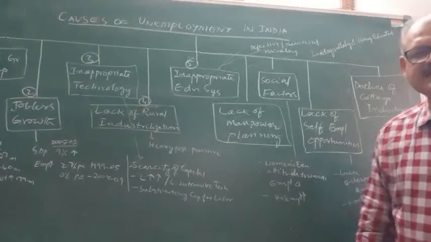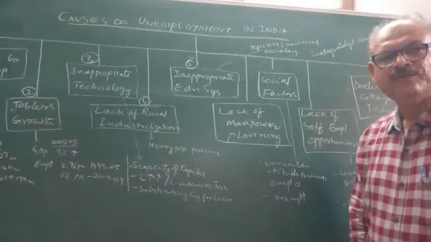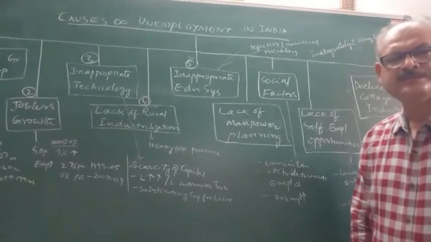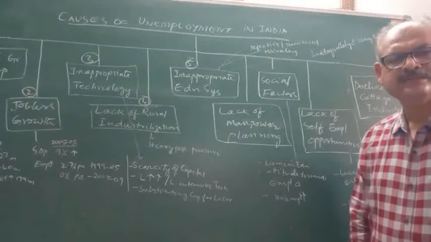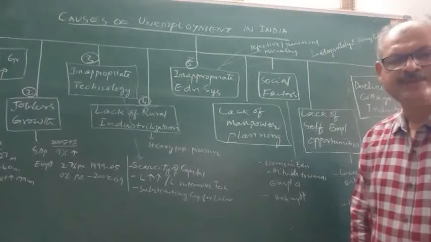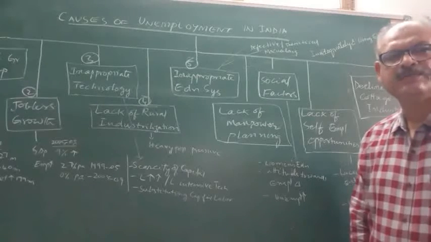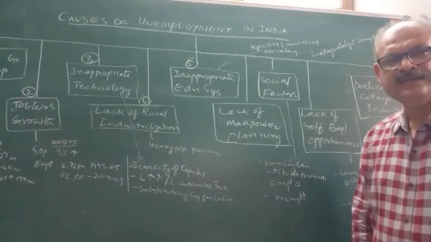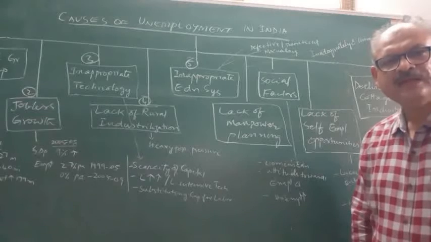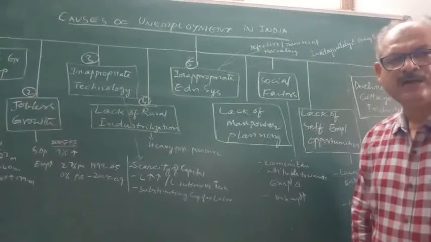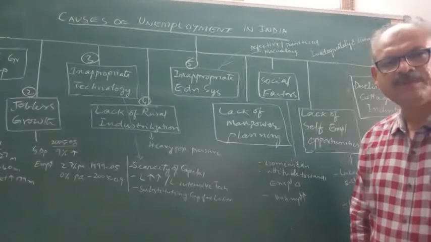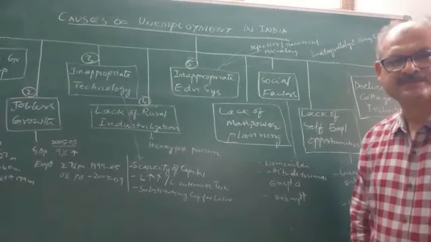But with the passage of time and with the invention of new equipment, modern technology, capital intensive techniques are being used for higher production, and the cottage and small scale industries could not compete with the capital intensive or modern industries, both with regard to the prices as well as the quality of products.